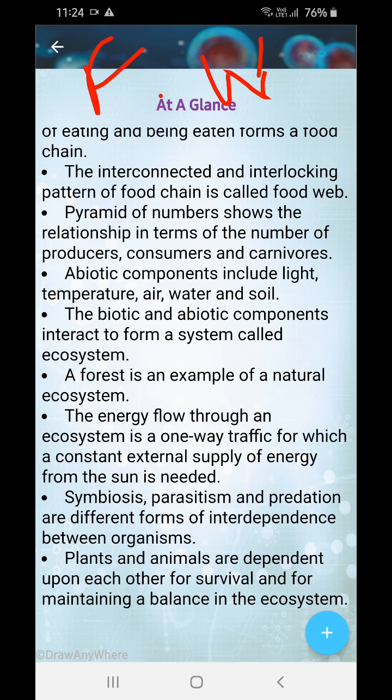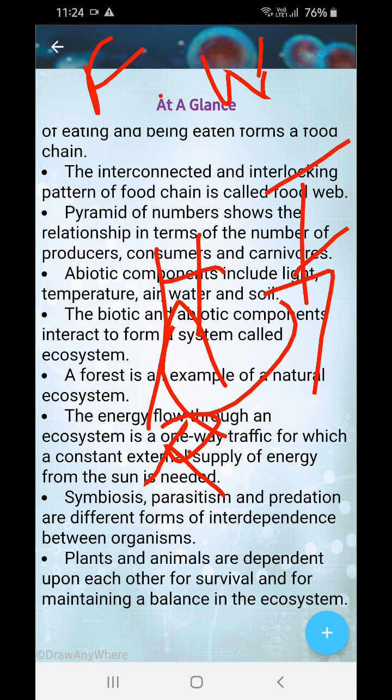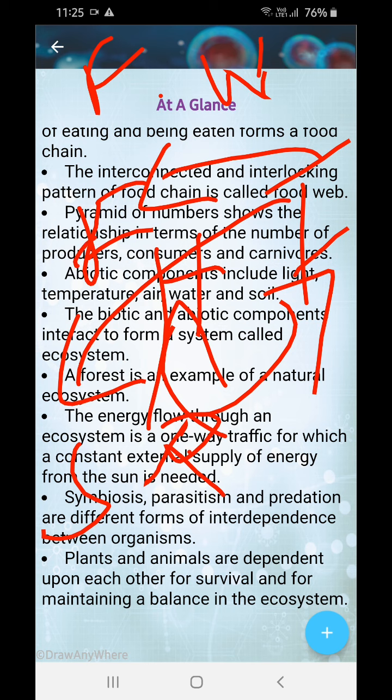The interconnected, interlocking pattern of food chains is known as a food web. That means you see, suppose I take rice. Rice is a plant. Rice is eaten by a human being, and it's eaten by insects also. Insects infest our agriculture, right? So they are eaten by insects also. And now you see, insects are eaten by frogs, and the frogs are also eaten by snakes. So you see, there's an interlinking, right?